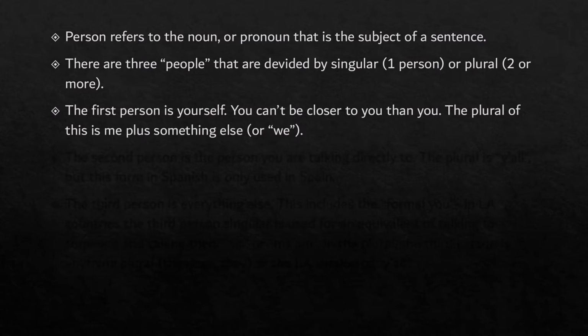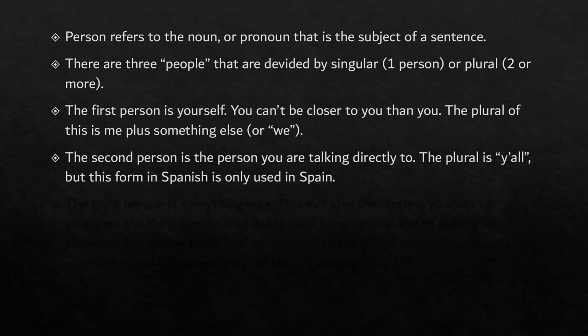But we can also do it if we're talking noun-wise. The dog and I. The dog and I is going to be a plural of the first person because I am still involved and I am added with somebody else. So in this case, the dog. All right, so there's two or more people, but I am still involved. That makes it first person.